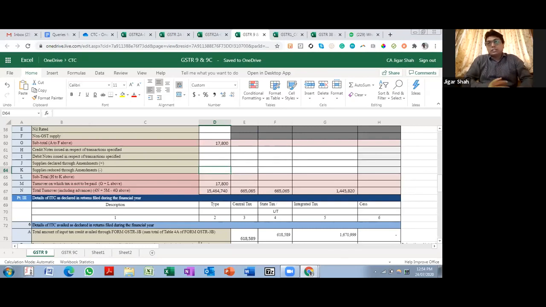While you are doing DRC 03, I don't think we have to mention anywhere that it is for the additional output liability or for reversal of ITC. We just have to explain the month, and there is definitely a remark column, but there is not a hard code field which can restrict you from claiming ITC. But interest has to be paid in cash, that's for sure. Okay.